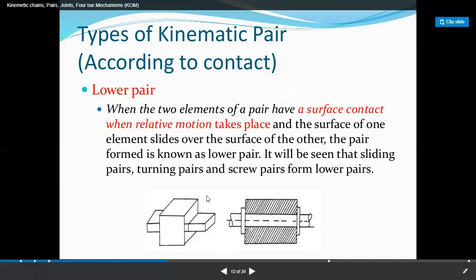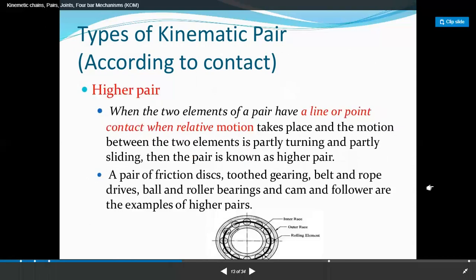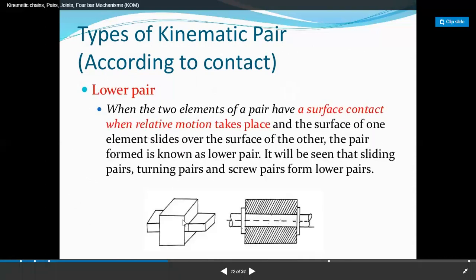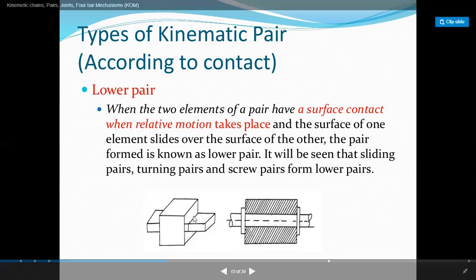Like in this example, suppose this is link A and the horizontal part is link B. Both links have surface contact, the top and bottom surface of the horizontal link with the hole of the vertical link, so it's a lower pair.